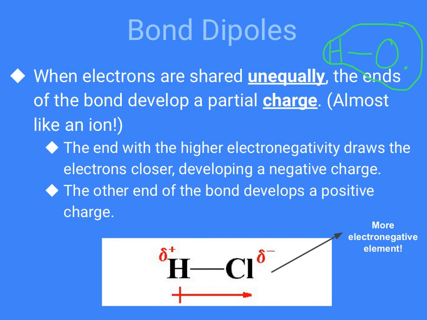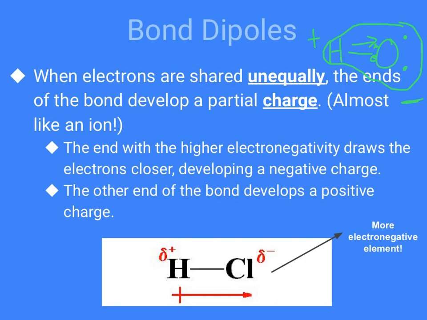Therefore, when I have these little electrons that are being pulled towards oxygen, that makes that end of the bond become slightly negative because electrons are negative. The other end of the bond becomes slightly positive. This is how water has the ability to dissolve ionic compounds. I told you guys that the hydrogens are positive, the oxygen is negative. This is why. It's because oxygen is more electronegative, so it pulls the electrons in its direction, so they're going to be way down there on that end of the bond. That makes that end of the bond more negative than the other end, just because that's where they are.